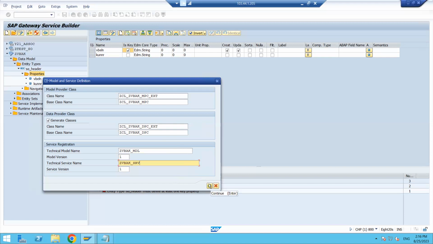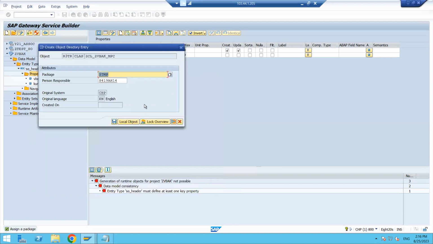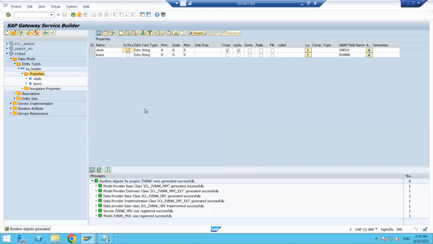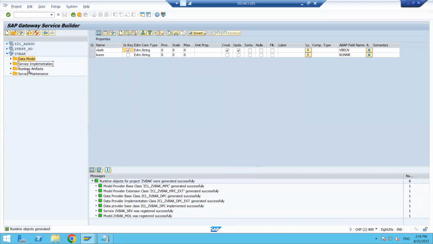Fine. Click on the OK button, and it is asking for the package. Where do you want to save these classes? I'm saving in the local object only, $TMP, and enter. Now we can see the runtime artifacts. It is containing something in this folder. Just expand this one. We can see the class names ZCL VB DPC and DPC extension, MPC and MPC extension, and this is the model and this is the service.